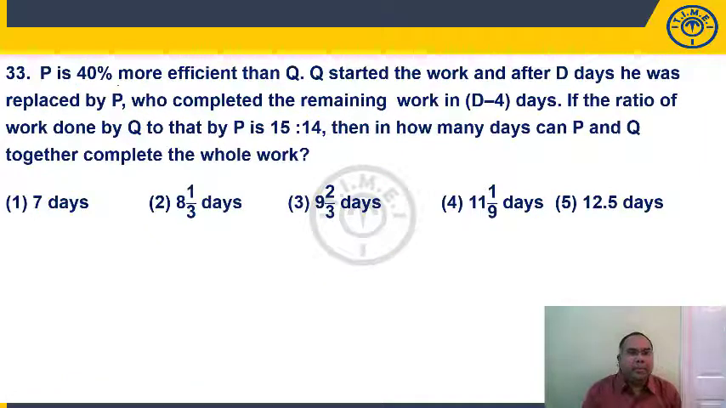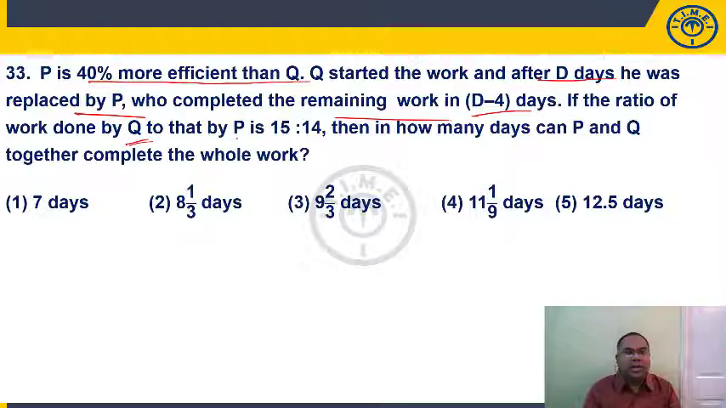Question number 33. P is 40% more efficient than Q. Time and work question, students. Q started the work after D days. He was replaced by P, who completed the remaining work in D minus 4 days. So first Q is working for D days. Then Q is removed, P is replacing him. P is working for D minus 4 days and the work is completed.